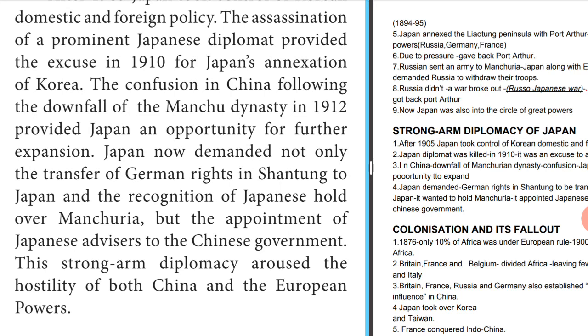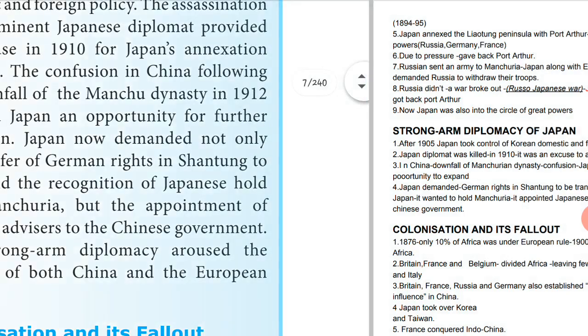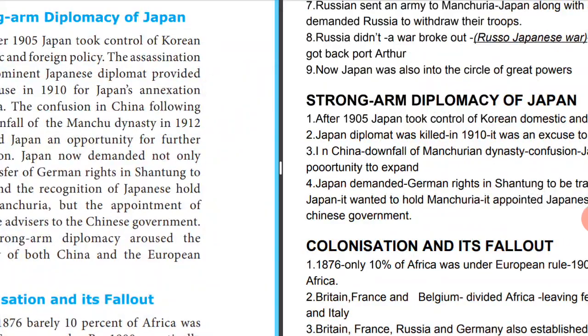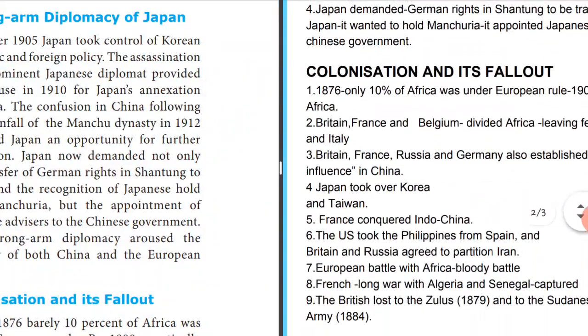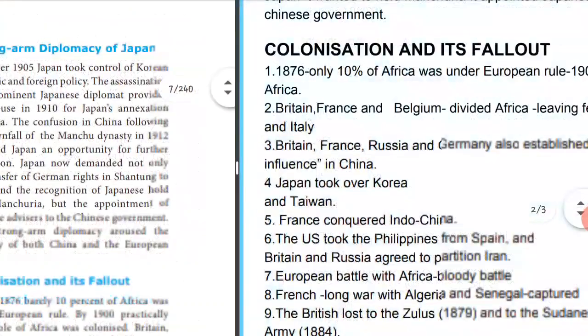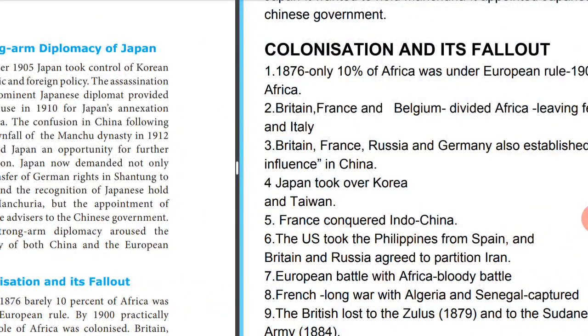Both of them looked at Japan, astonished. That was the result. And now we move on to colonization and its fallout. So what happened when countries were colonizing other countries? That's what we are going to learn in this part.